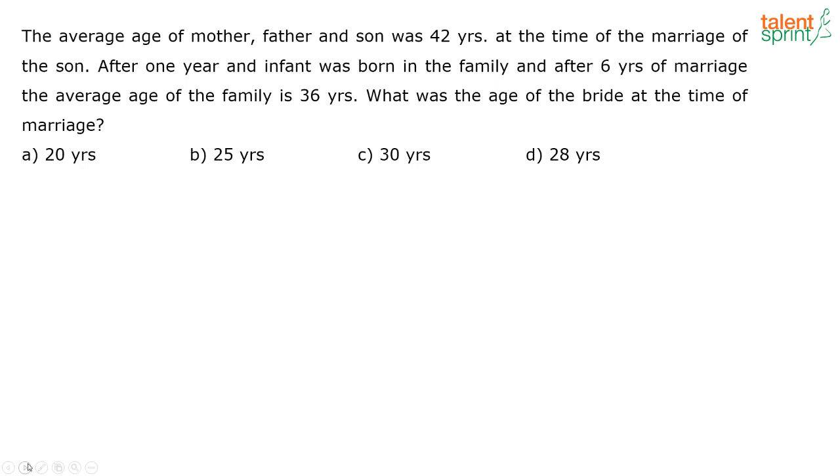The average age of mother, father and son was 42 years at the time of the marriage of the son. After 1 year, an infant was born in the family, and after 6 years of marriage, the average age of the family was 36 years. What was the age of the bride at the time of the marriage?